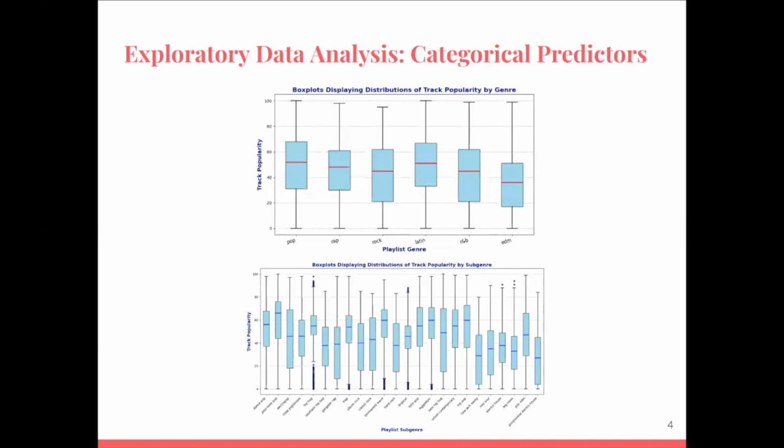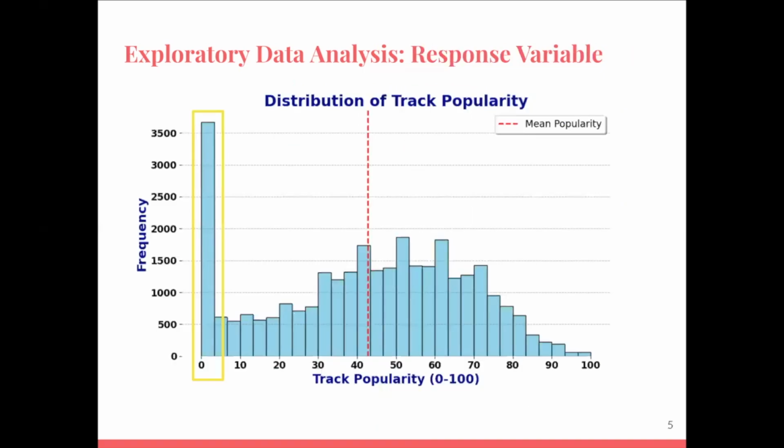Next, we explored trends in track popularity for categorical features. Genre-based box plots illustrated that popularity distributions differed somewhat across genres, but a strong variability across subgenres indicated that other characteristics also contributed to popularity differences. Lastly, our response variable showed significant skewness, with many tracks clustered at very low popularity levels. This imbalance informed our decision that assuming a linear relationship between features and response might not be appropriate, thus motivating more advanced models.